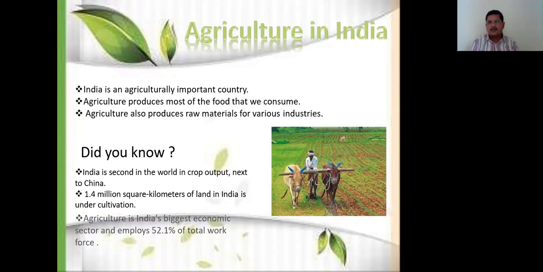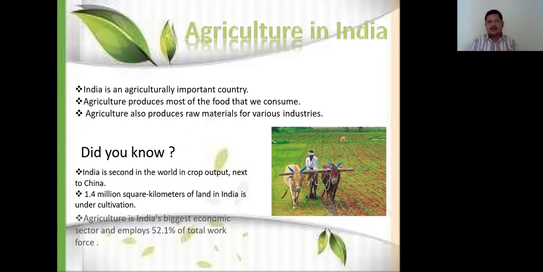Yes, we are able to make it sufficient. So India is a self-sufficient country, even though we import a few food products, we are able to have sufficiency in what we grow. That's why the point says agriculture produces most of the food that we consume.